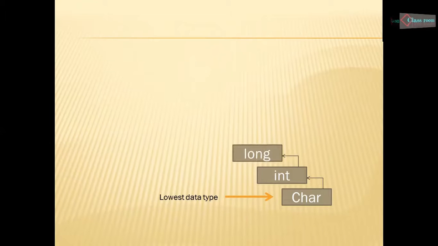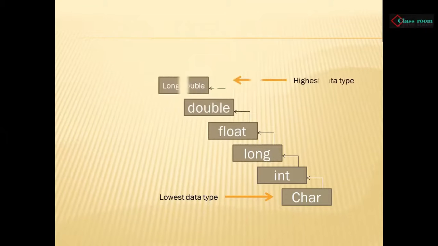We have the lowest data type, char, the character data type. Character is the lowest data type in C language. If it is implicitly converted, it will be converted into int, a higher data type, then int to long to float, double, and then the highest data type, long double.